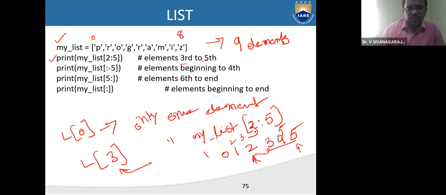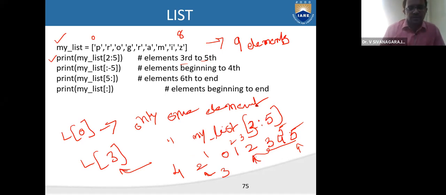If you use 3 here, that means you are trying to access the elements from the index 4, not 3. If you say 2, you are trying to access the elements from the index 3. Okay.